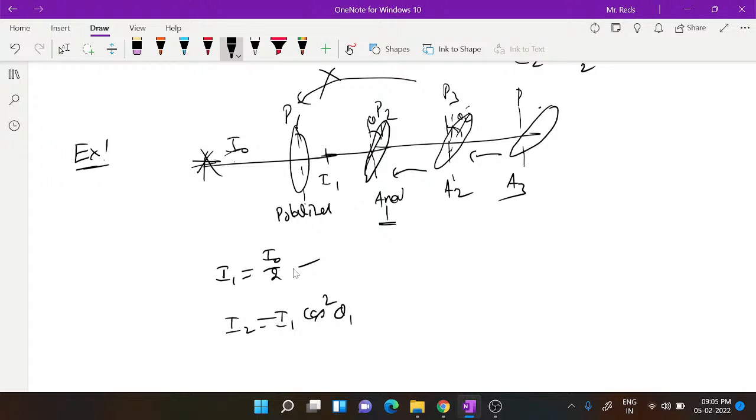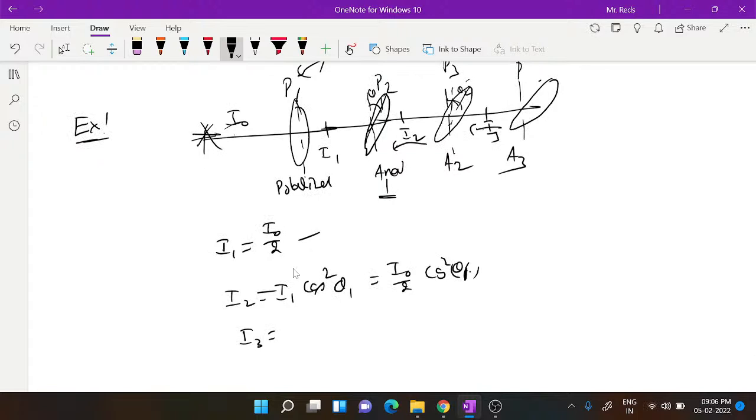It may be 30, 60, whatever it is. Then I3: I1 is I naught by 2, so I2 is I naught by 2 into cos square theta 1. For I3, the incident intensity is I2, so I2 into cos square theta 2 we have to take, but I2 is I1 cos square theta 1.